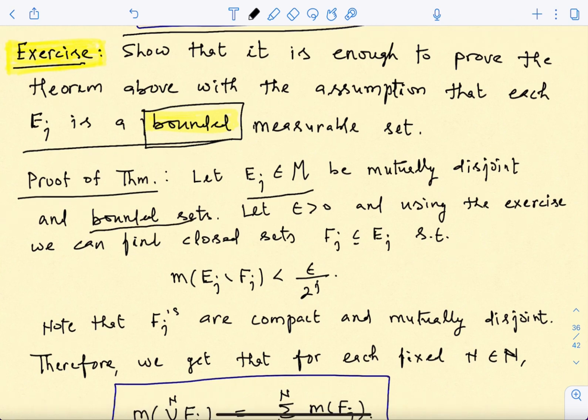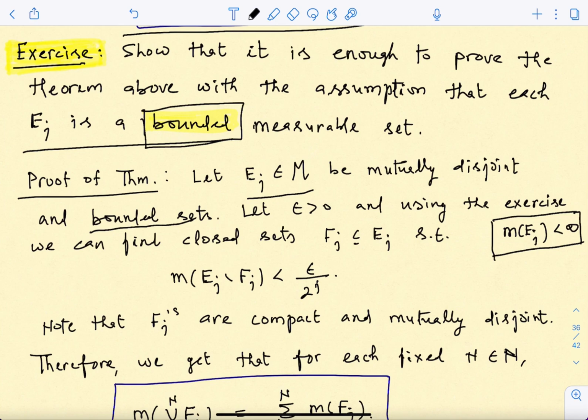So this fact will tell you that the measure of each E_j is going to be finite. Why is this finite? You need to think over it. If you have a measurable set which is bounded, then the measure is always finite.